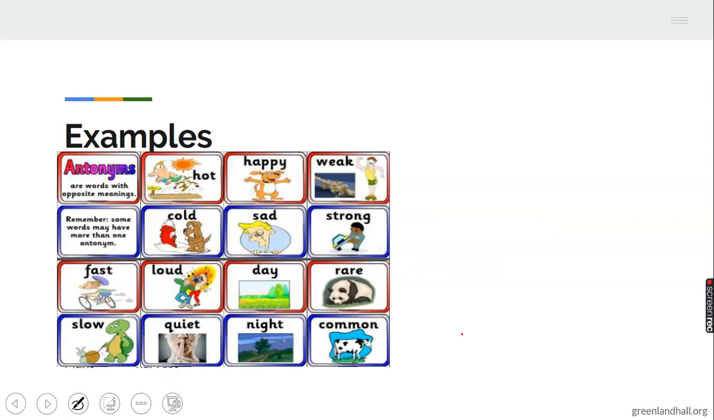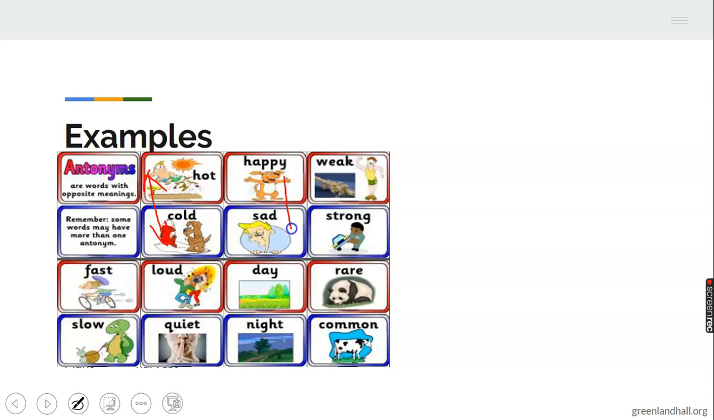More examples of antonyms. Like I said, antonyms are words that have opposite meaning. That have what? Opposite meaning. So we have hot and cold. These two go together. Hot and cold.